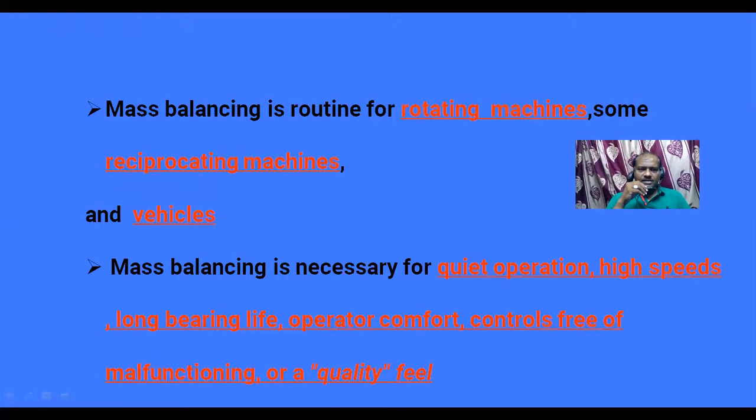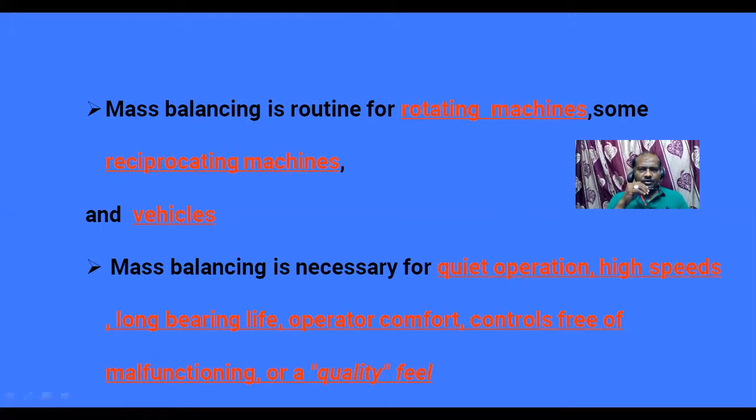Next, mass balancing is necessary for quiet operation, high speeds, long bearing life, operator comfort, controls free of malfunctioning, or quality. So the first point, if you observe, is to which systems we need balancing.